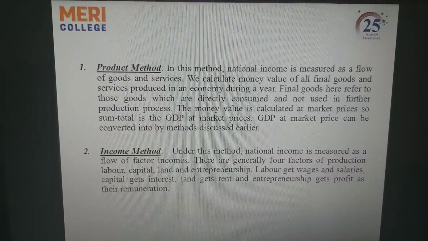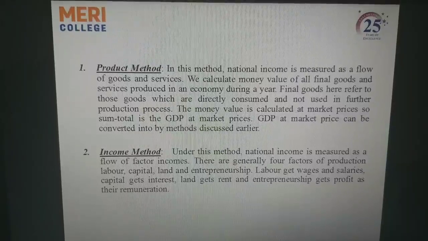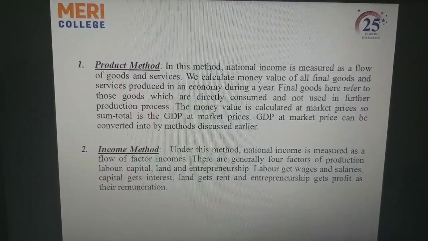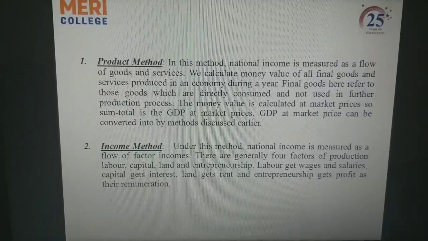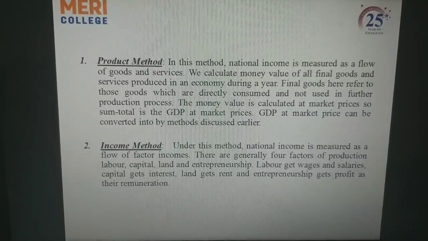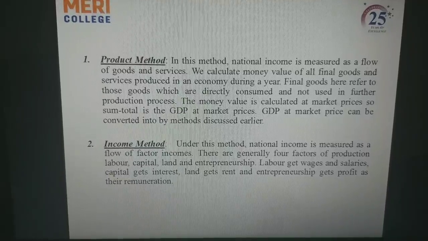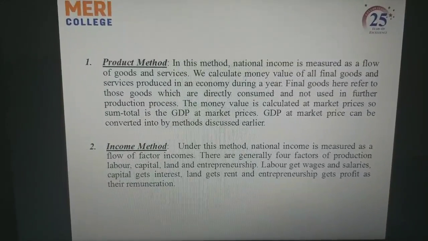And the second method is the income method. Under this method, national income is measured as a flow of factor incomes. There are generally four factors of production: labor, capital, land, and entrepreneurship. Labor gets wages and salaries, capital gets interest, land gets rent, and entrepreneurship gets profit as their remuneration.